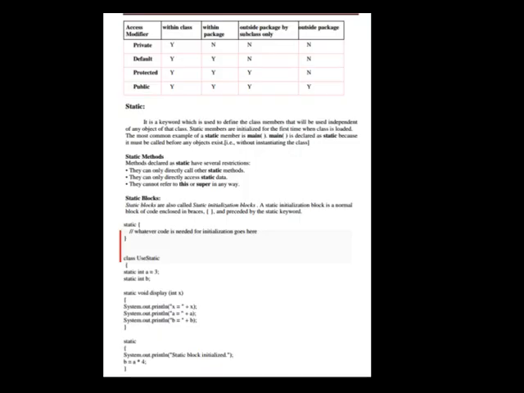Now let us see the table for access modifiers: within class, within package, outside package by subclass only, outside package; private, default, protected, public. Now let us see static.